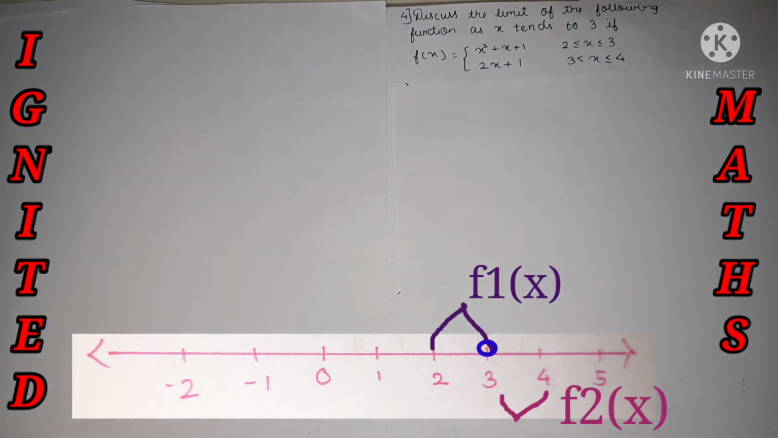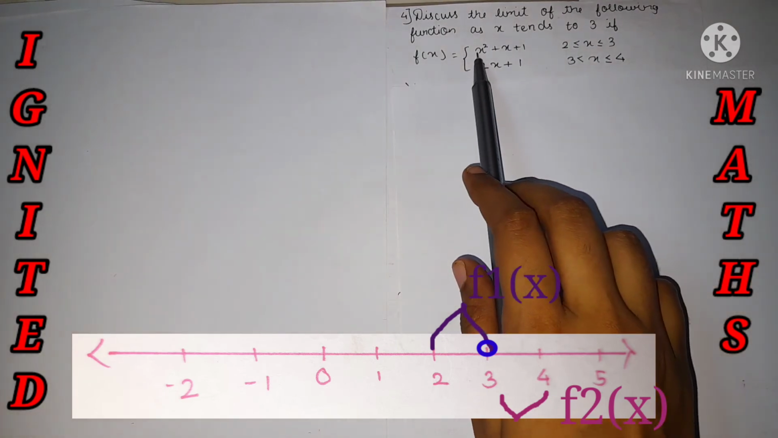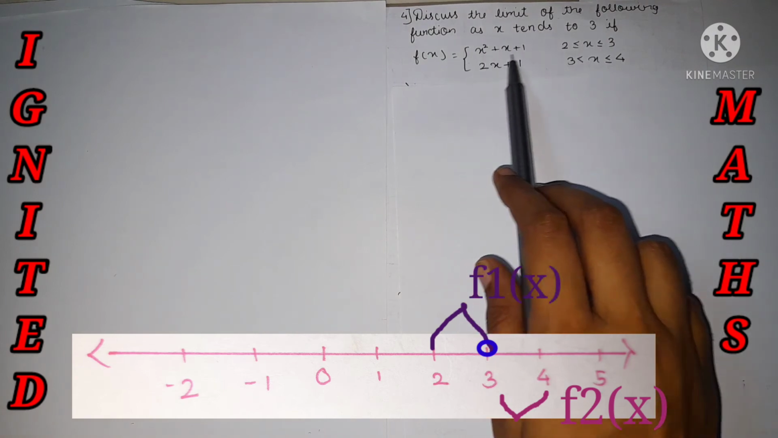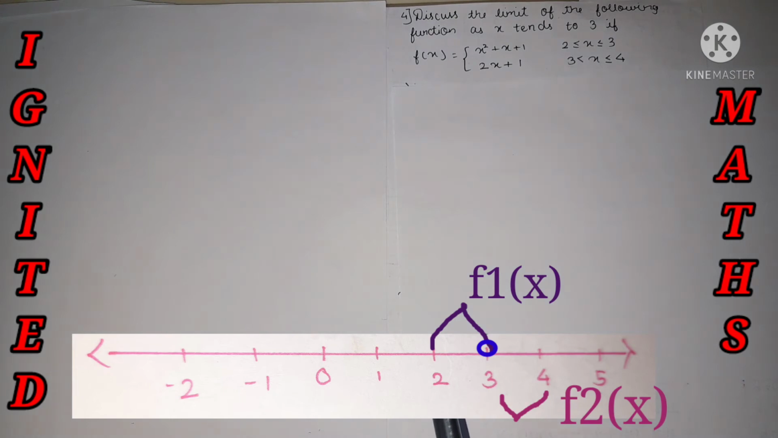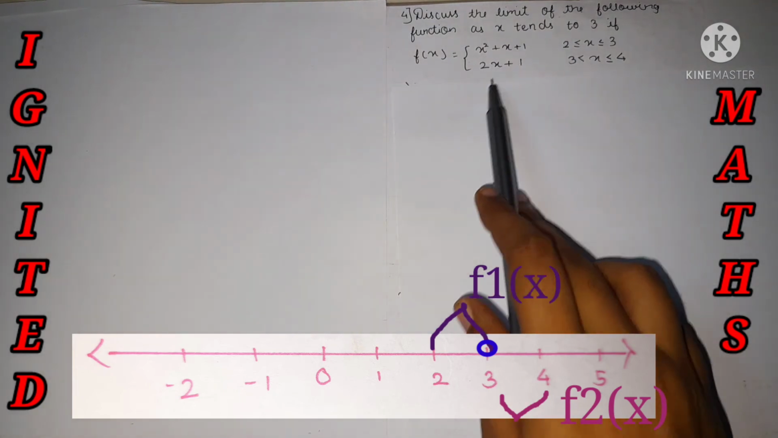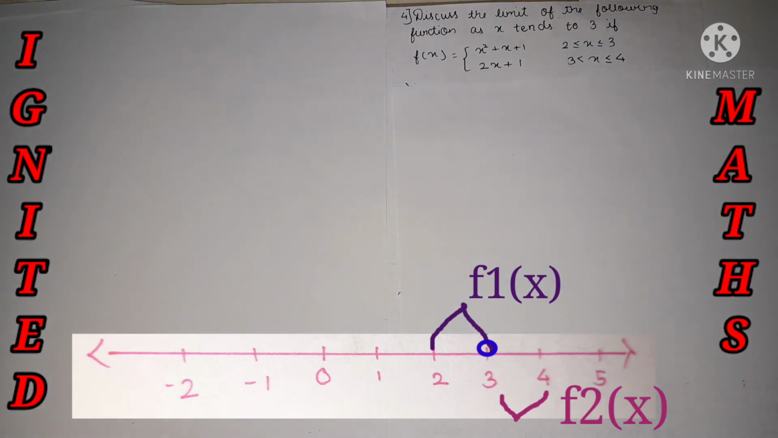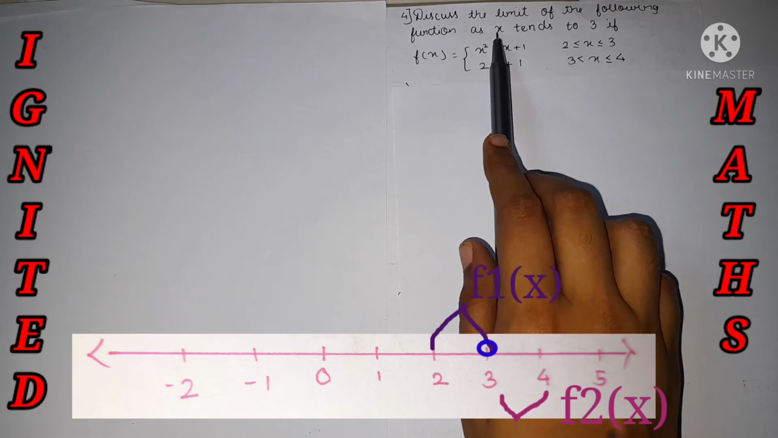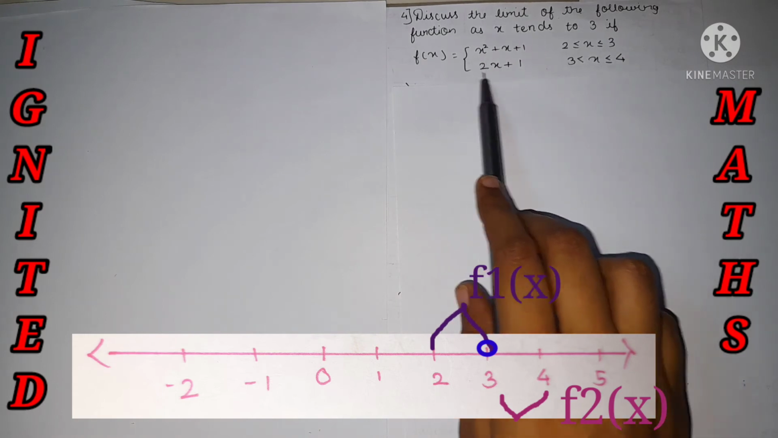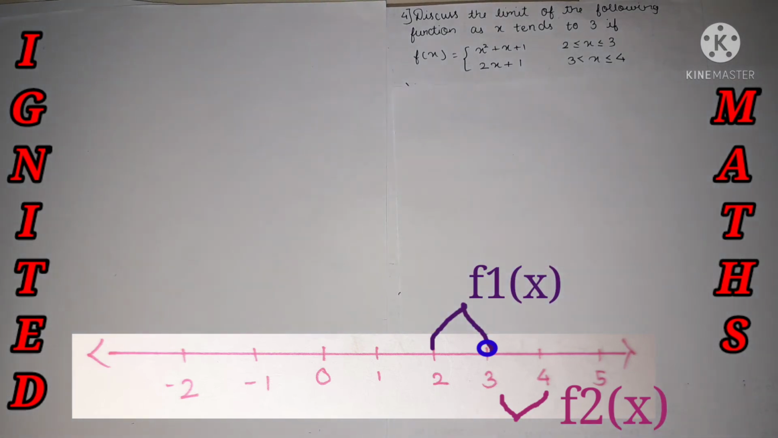First we need to identify which function belongs to which limit. My LHL rule will apply to the first function because it is on the left hand side of the given point, and the second function belongs to the right hand side of the given point. So over here we'll do the LHL, and over here we'll do the RHL with the certain interval given, and we'll find the limits of it.